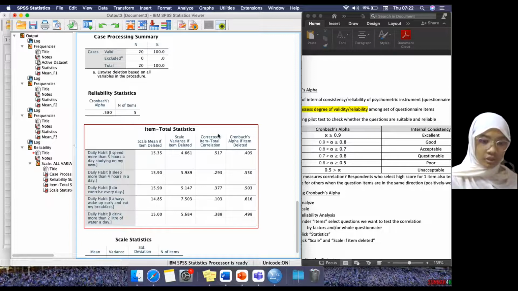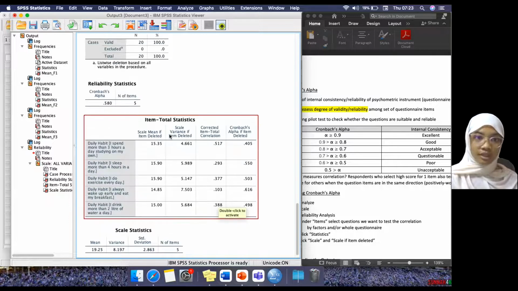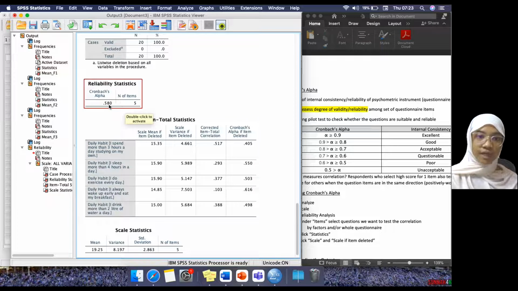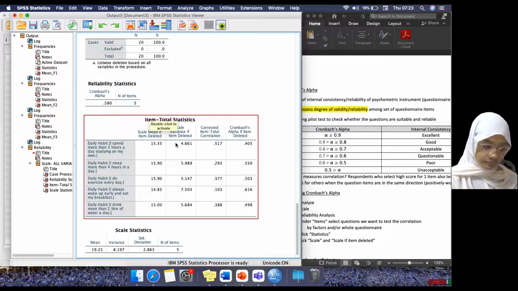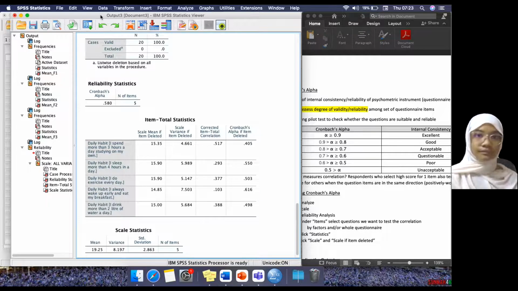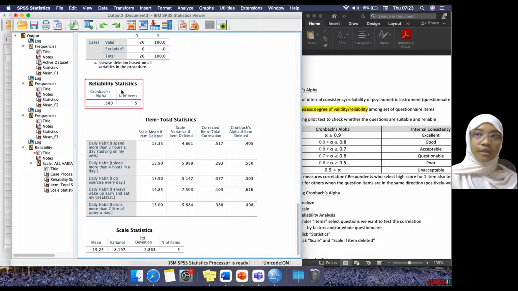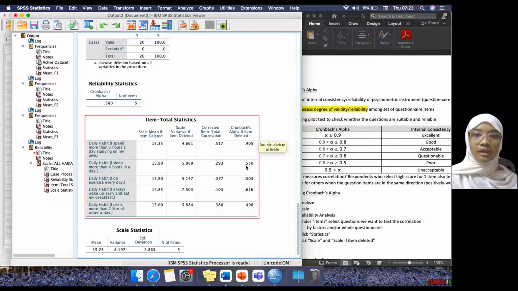Since this questionnaire did not go through a pilot study, it needs to be further investigated. So for this question, let's say we remain at 0.580. I will explain for each factor: I get 0.58 for this one, another one is similar, another you get 0.7, and another you get less than 0.7, but this one you have 0.7. We will go through one by one.